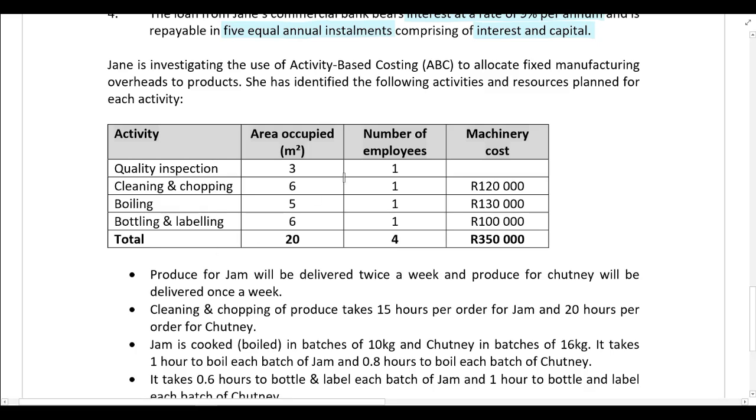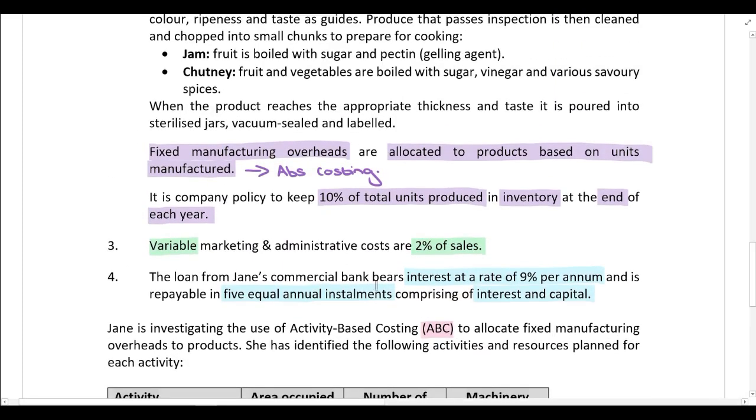Jane is investigating the use of activity-based costing to allocate fixed manufacturing overheads to products. All right, so she's currently using traditional costing because she's currently allocating fixed manufacturing overheads to products based on units manufactured. So this is just an arbitrary measure. She only has one allocation base that she's using. She'll calculate one allocation rate. So she allocates fixed overheads to her products based on units manufactured.